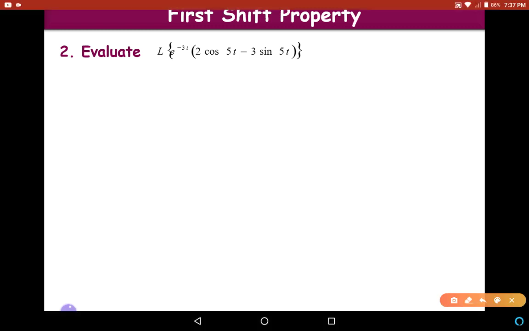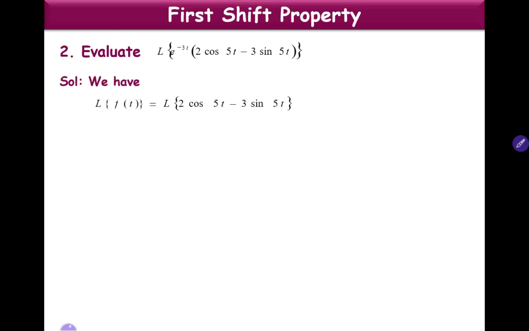Let us move to the next problem. Evaluate Laplace transform of e power minus 3t into 2 cos 5t minus 3 sin 5t. Here also we can apply first shift property because it is of the form L of e power at into f of t. So first let us find L of f of t, that is L of 2 cos 5t minus 3 sin 5t.